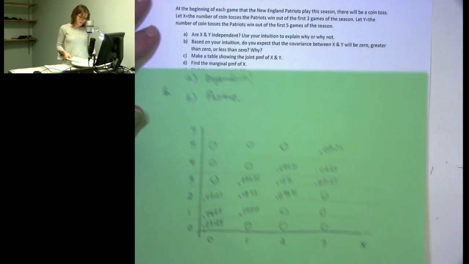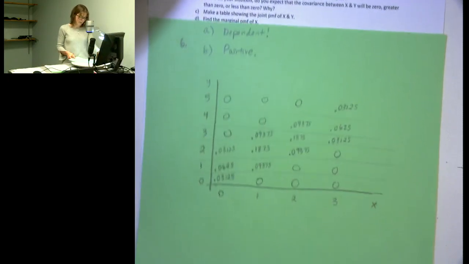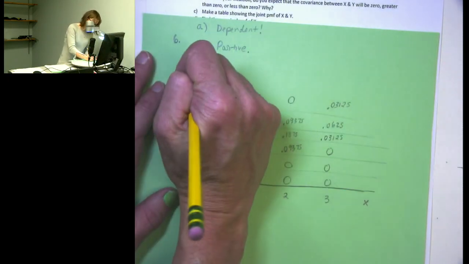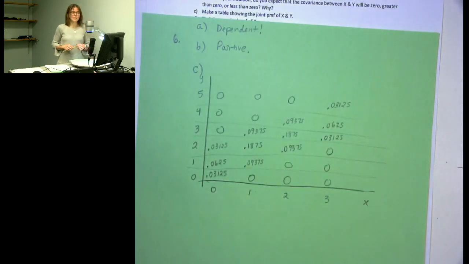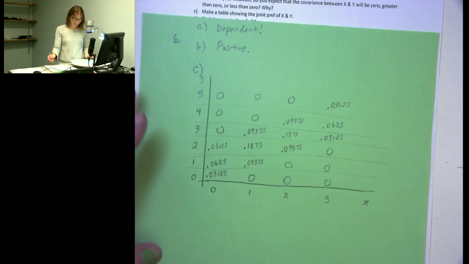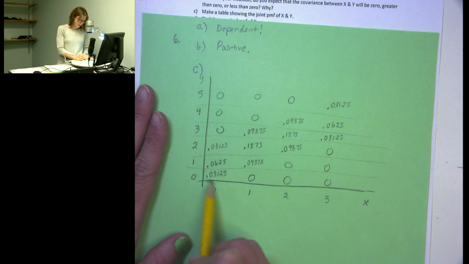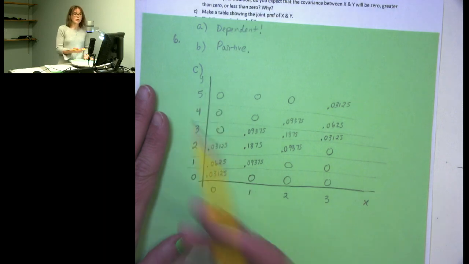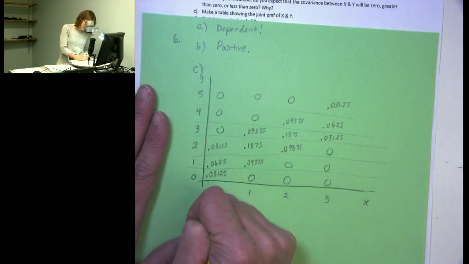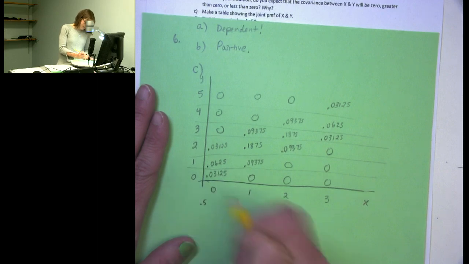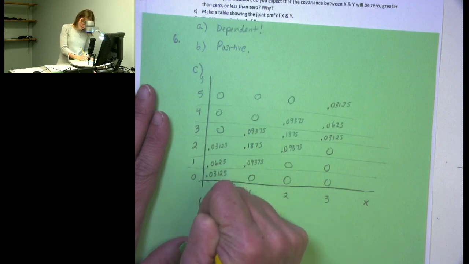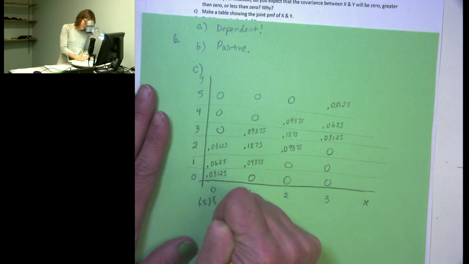Okay. So part C asks to make a table showing the joint probability mass function of X and Y. And I've actually already done this here because you don't want to watch me stand here and draw this whole table. But let me just talk a little bit about how I found a couple of the values. When I'm thinking about 0 and 0, that would mean they don't win any in the first 3 games and they don't win any in the 4th and 5th games either, if you think about it. So what that would mean is that if they have a 50% chance of winning each time, they had to have lost all 5, right? So it would be 0.5 to the 5th power that gives me my f of 0, 0.